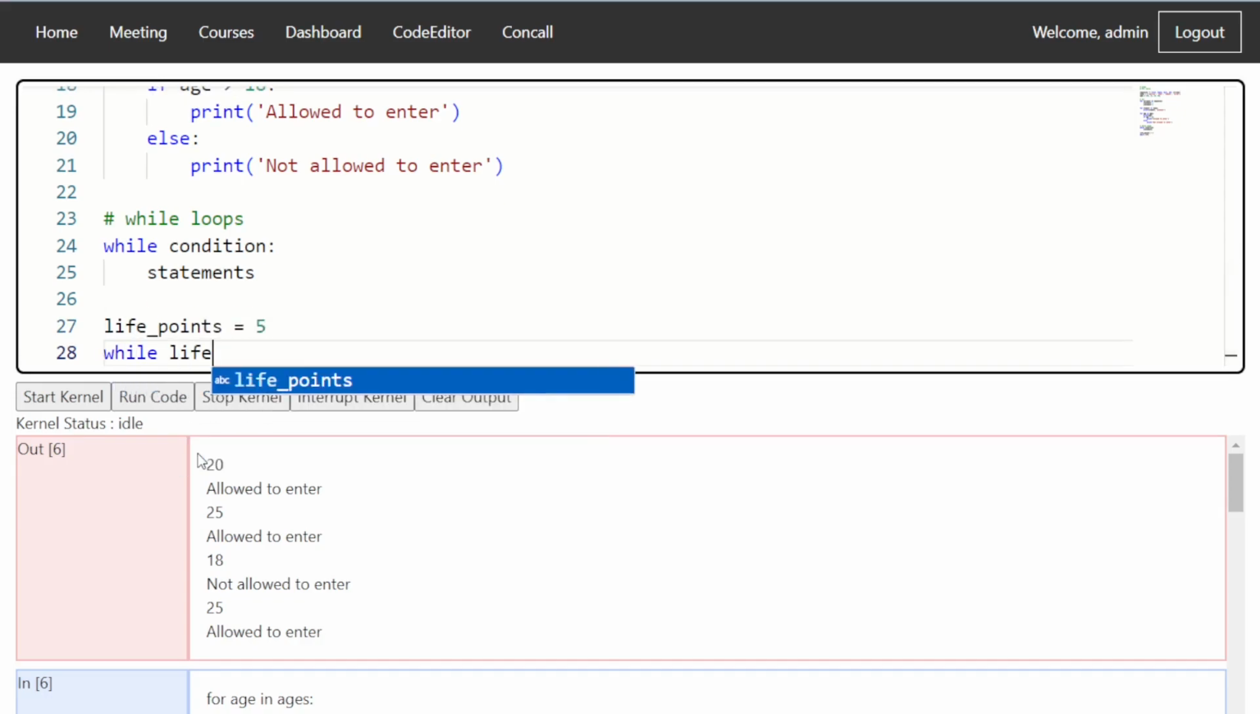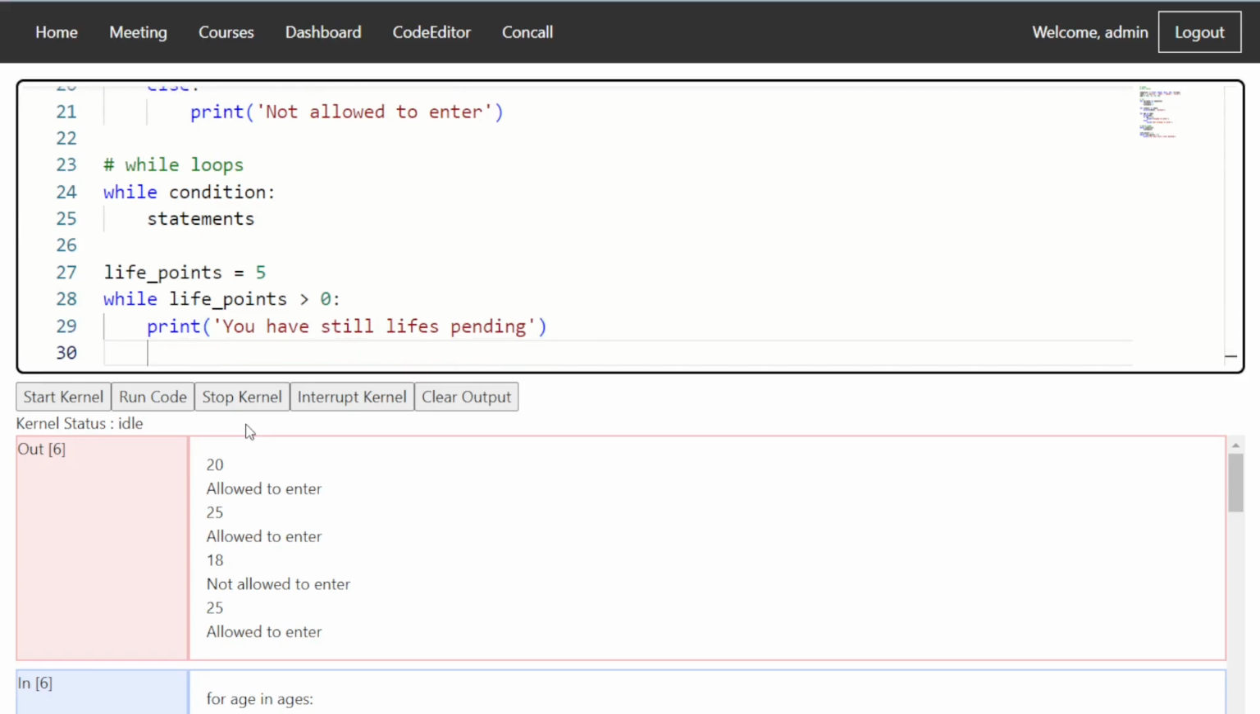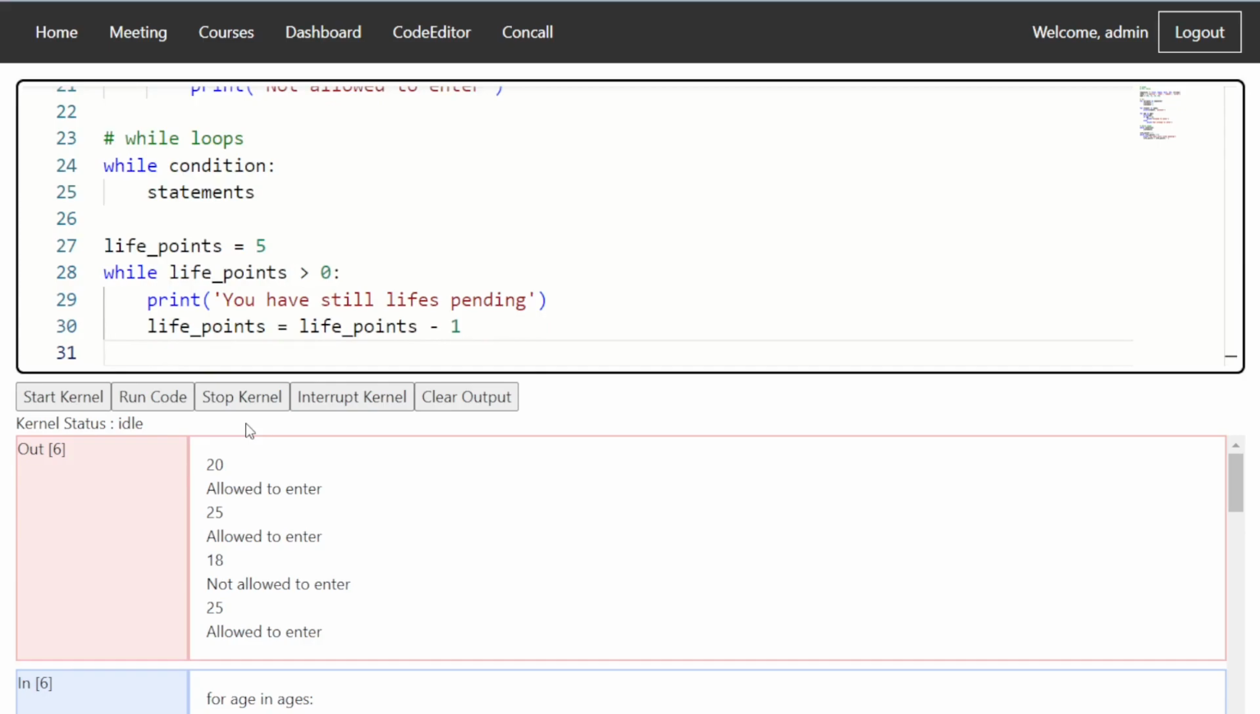While life points is greater than 0, or not equal to 0, anything is fine here, we can say print, you have still lives pending. Then we do life points is equal to life points minus 1. And at the end, outside this loop, we can say game over, because we only come outside of this loop once all the lives are exhausted.